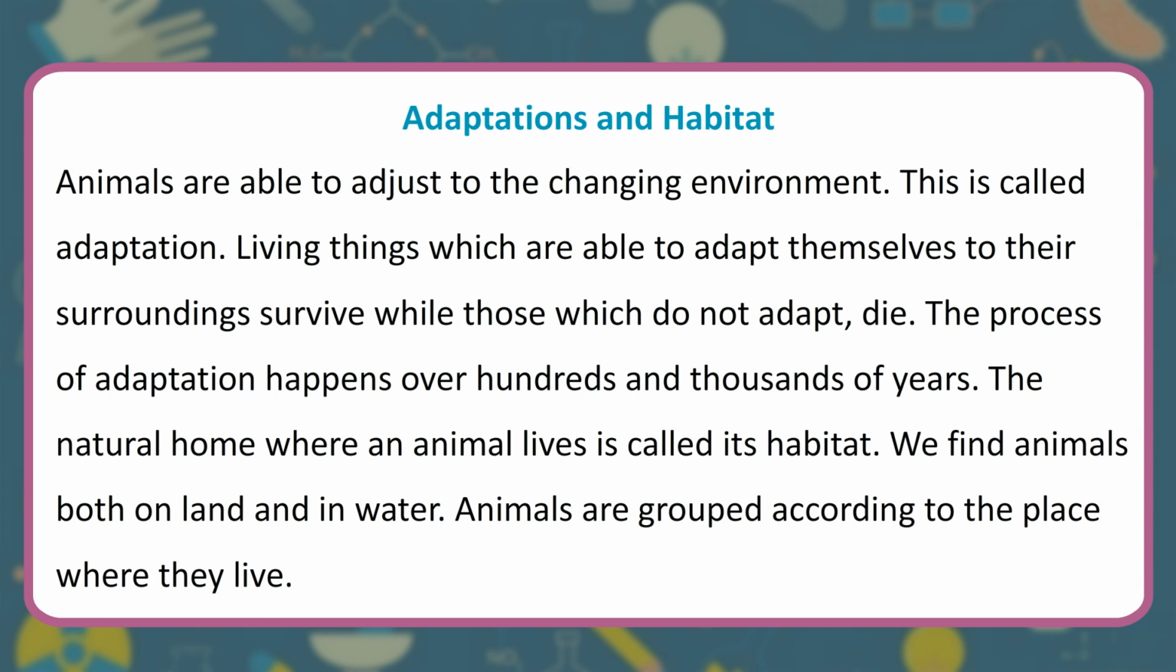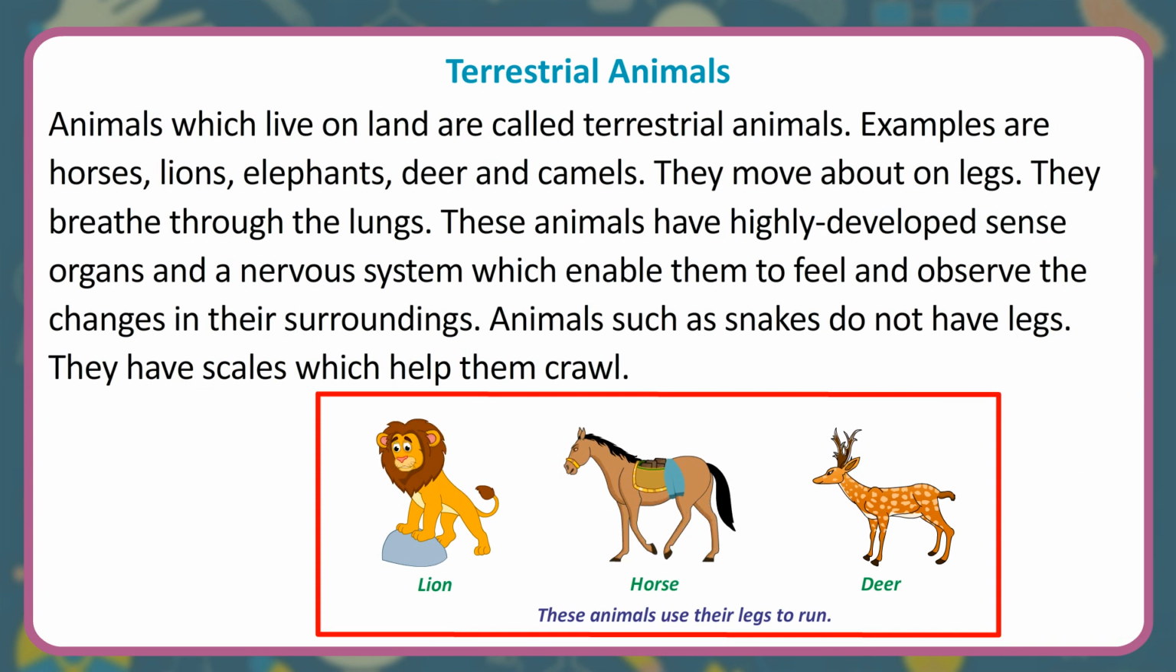We find animals both on land and in water. Animals are grouped according to the place where they live. Terrestrial animals. Animals which live on land are called terrestrial animals. Examples are horses, lions, elephants, deer and camels. They move about on legs. They breathe through the lungs.